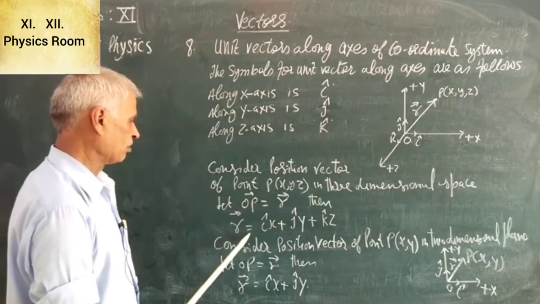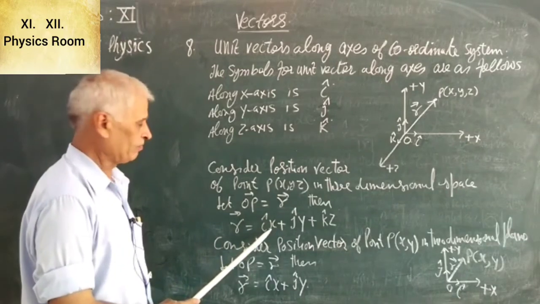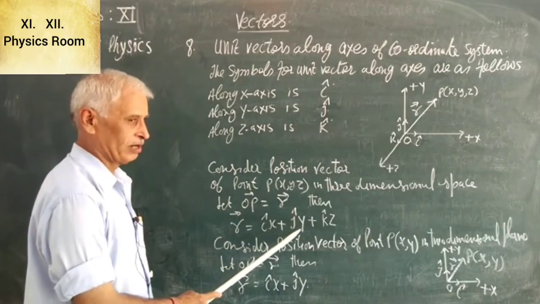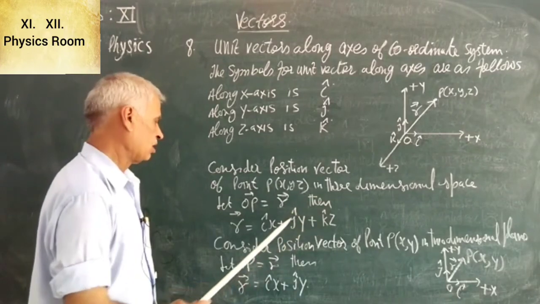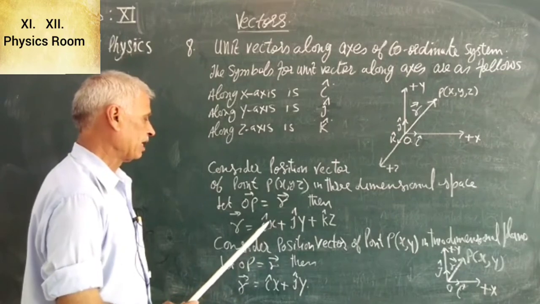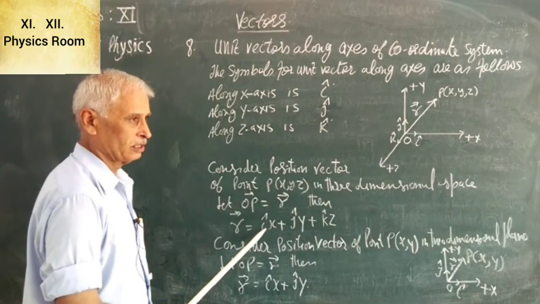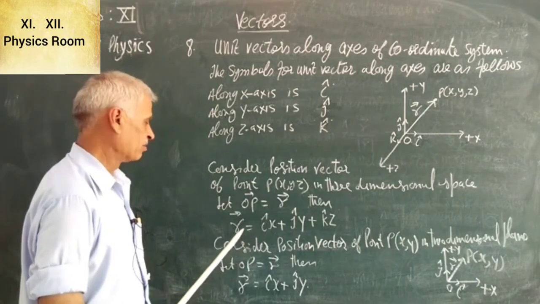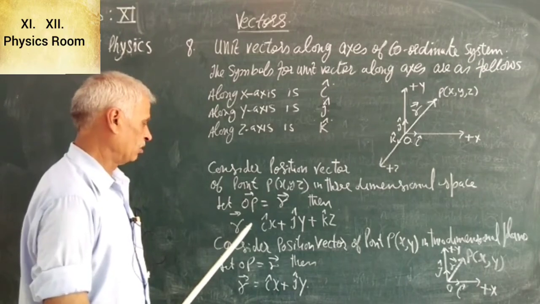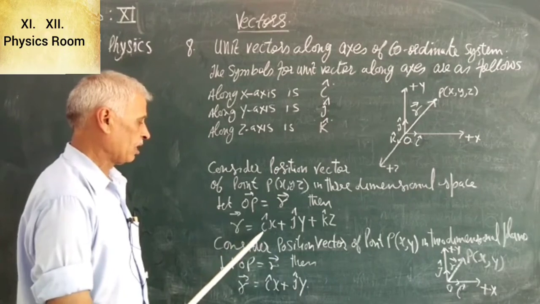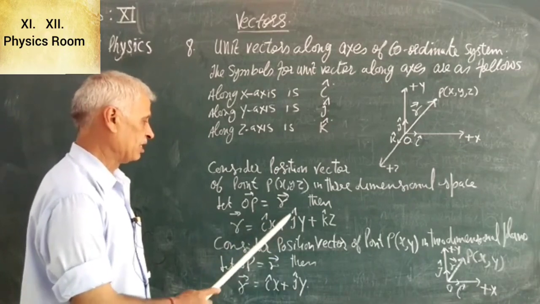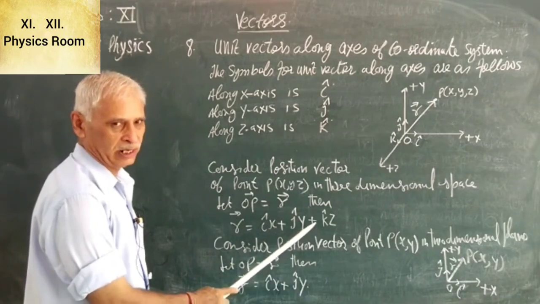So vector R is equal to i cap x plus j cap y plus k cap z, because when magnitude is multiplied by its unit vector, then it becomes a vector.